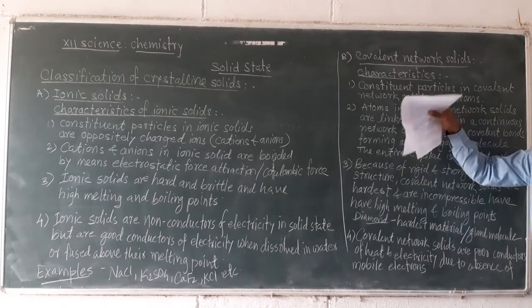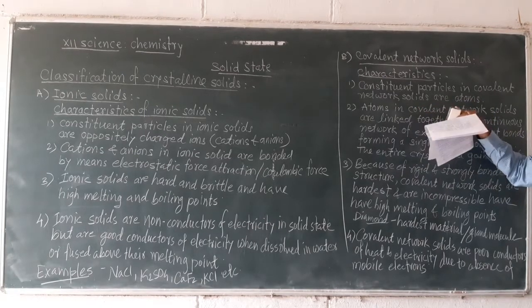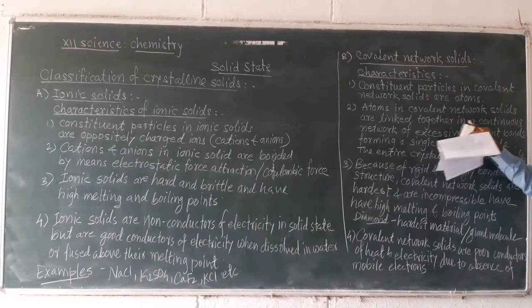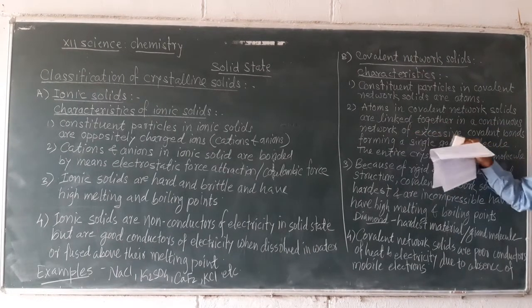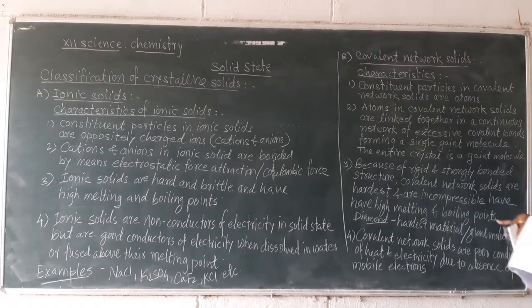Constituent particles in covalent network solids are atoms, and these atoms are bonded together in a continuous network of covalent bonds, forming a single giant molecule.